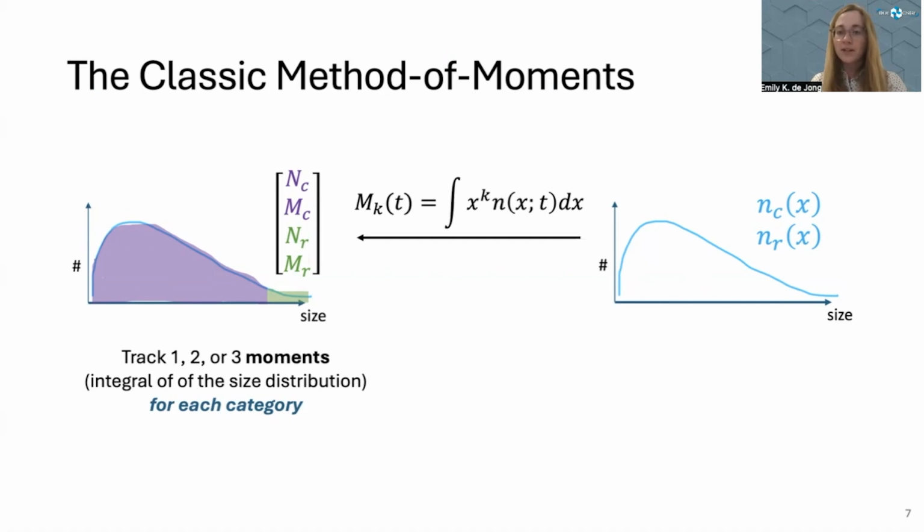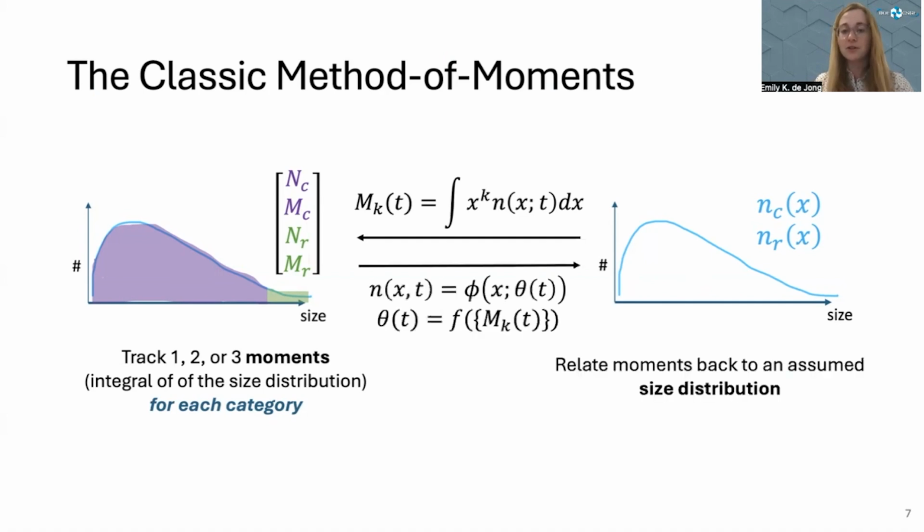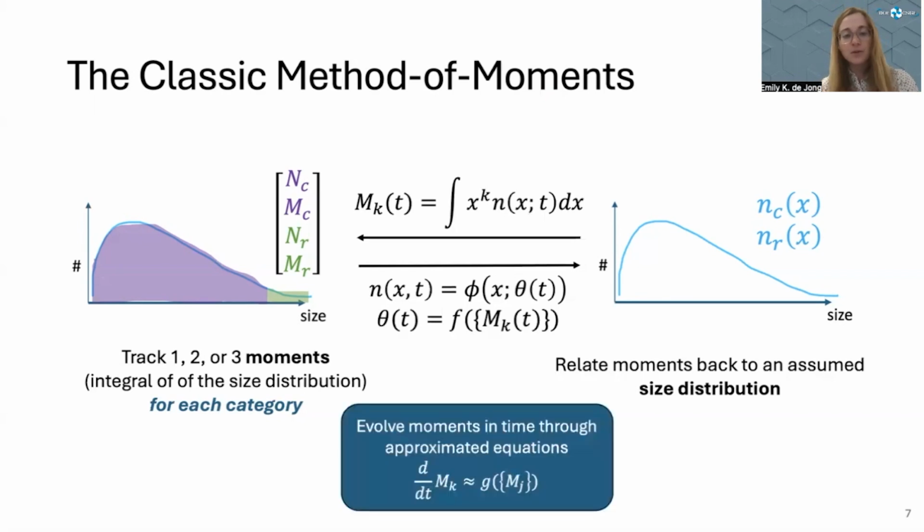When we need to know more detail about the size distribution, we relate these moments back to an assumed underlying closure form, something like an exponential or a gamma distribution, and we invert the parameters of that distribution given the instantaneous values of the moments. From there, we can evolve these moments in time through approximated equations based on these closure assumptions.